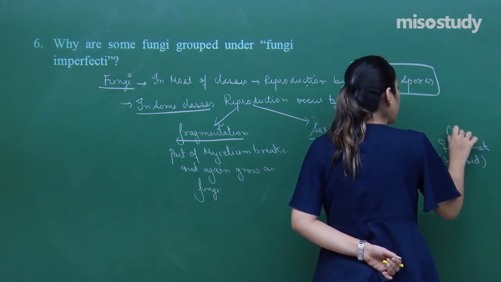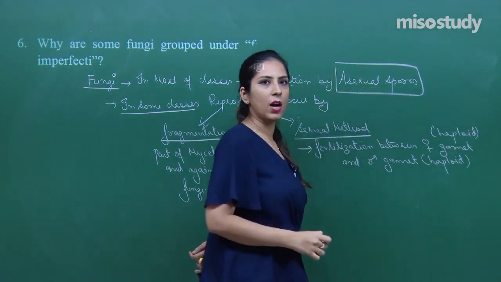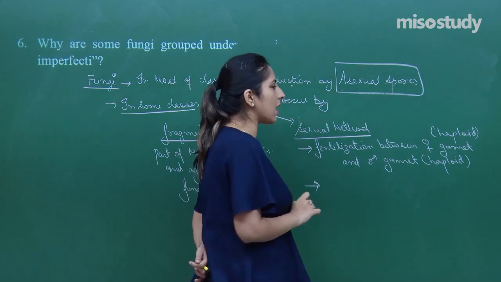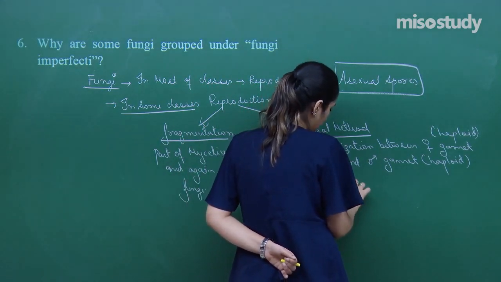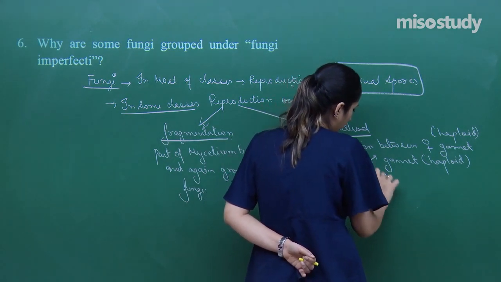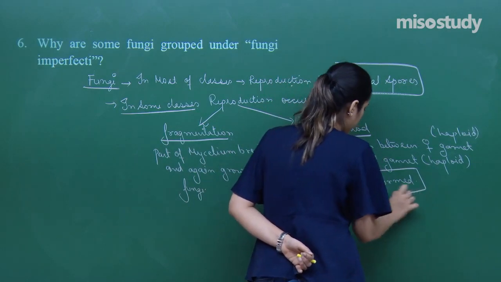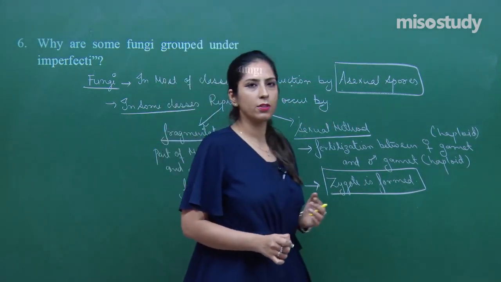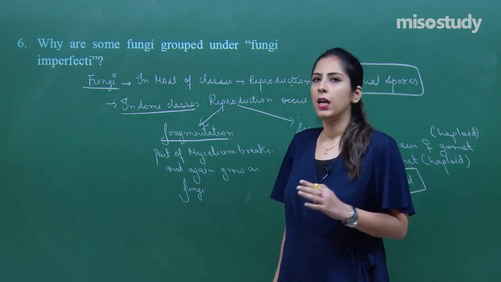Whereas in this case, after the fertilization, zygote is formed. So these two methods also happen in case of the fungi.